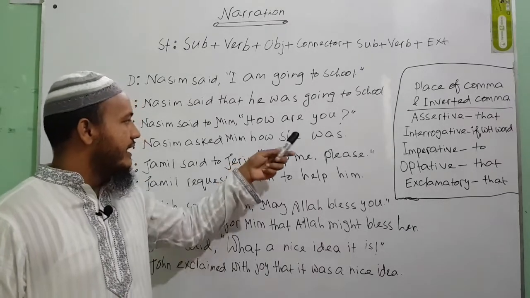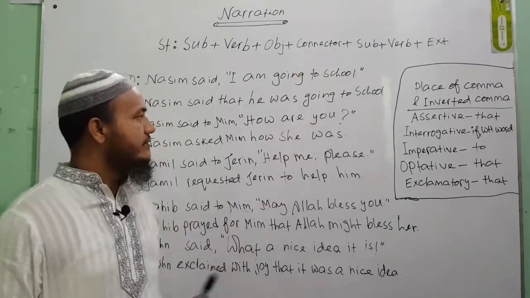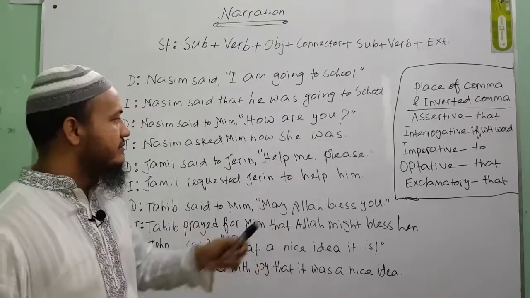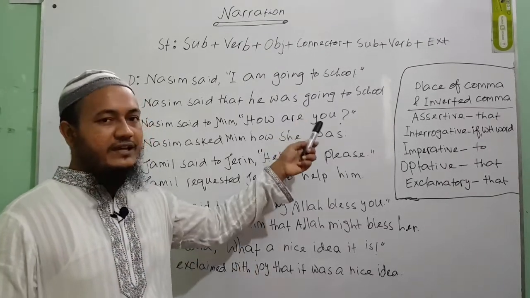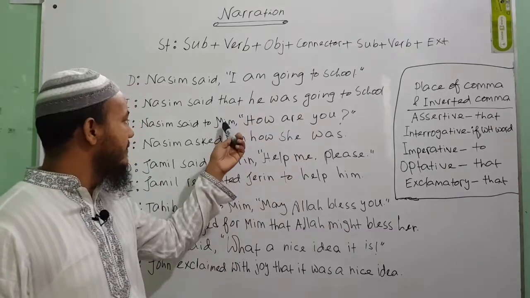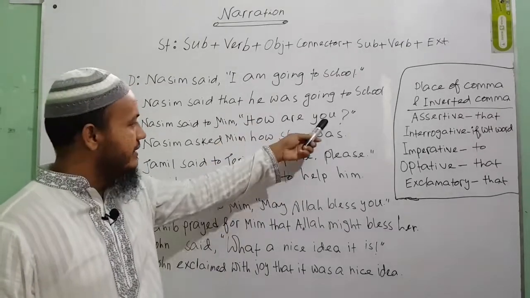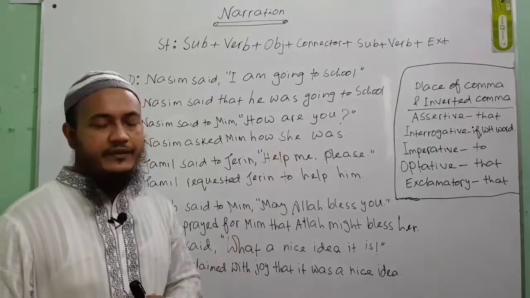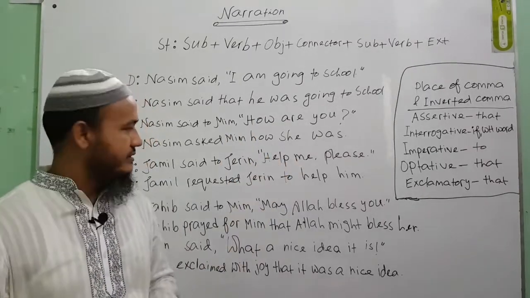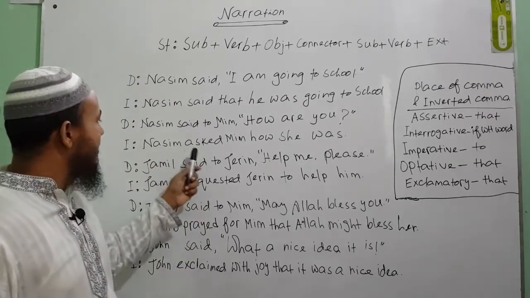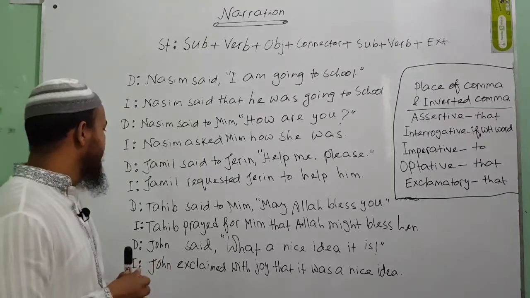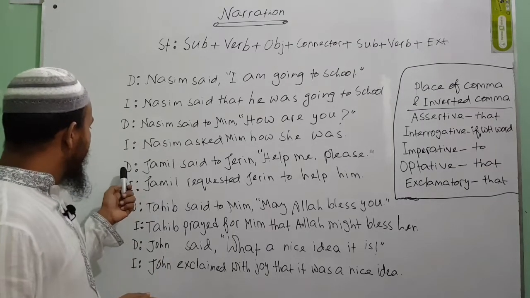Okay, how? And then you have to get the subject according to the structure. So where's the subject here? You. Remember what I told you, that if you see you, second person, it always means object. So here you means Mim. What's the pronoun of Mim? She. And am becomes was there. So the full sentence is: Nasim asked Mim how she was. Okay, all right.